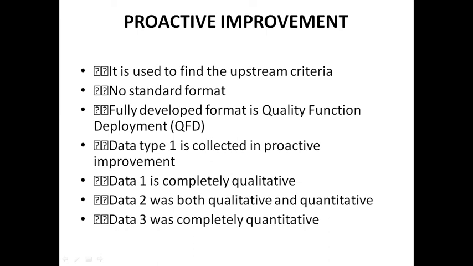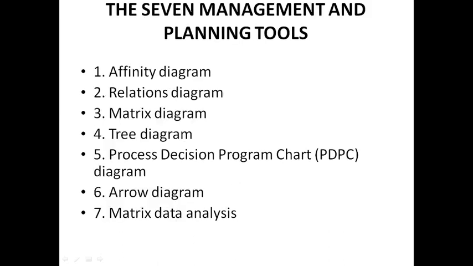The fully developed format is quality function deployment. That's QFD. Data type 1 is collected in proactive improvement. Data 1 is completely qualitative, data 2 was both qualitative and quantitative, and data 3 was completely quantitative. Okay, 7 management and planning tools. First one, affinity diagram, relations diagram, matrix diagram, tree diagram, process decision program chart, arrow diagram, matrix data analysis. These are all the 7 management and planning tools. Okay, thank you.